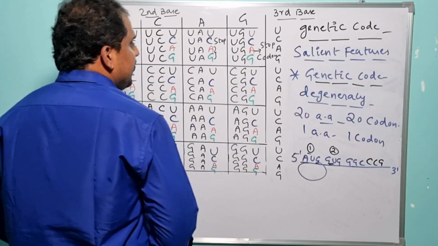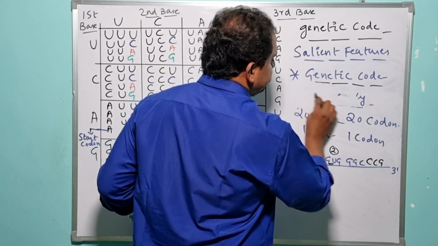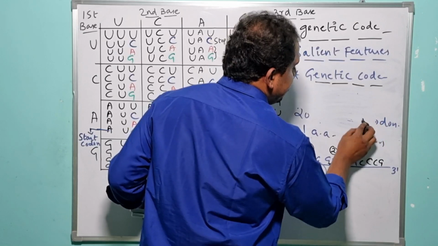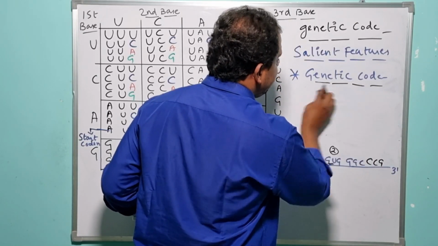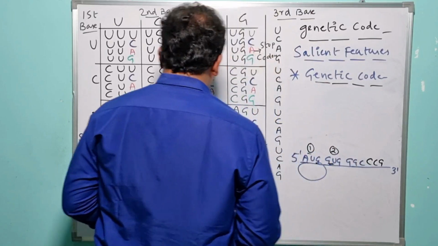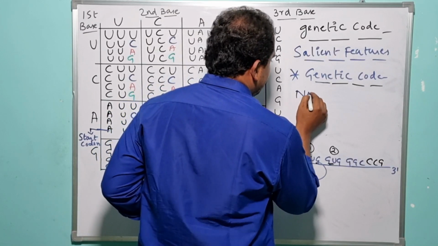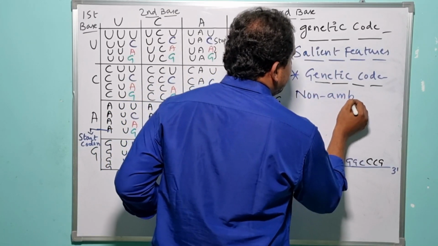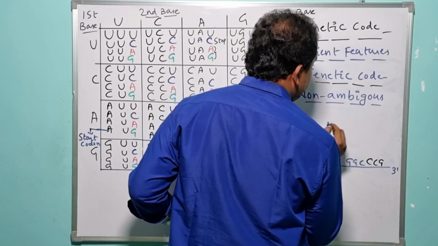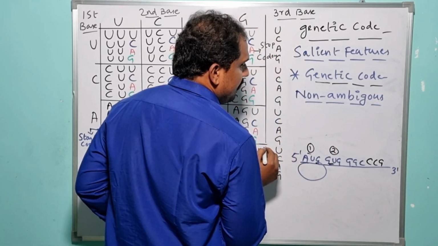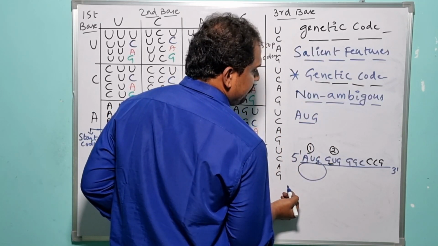And the next specialized salient feature of the genetic code is that the genetic code is non-ambiguous. So what is the meaning of non-ambiguity? Before learning what non-ambiguous means, what is the meaning of ambiguous? Suppose we consider one particular codon known as AUG.